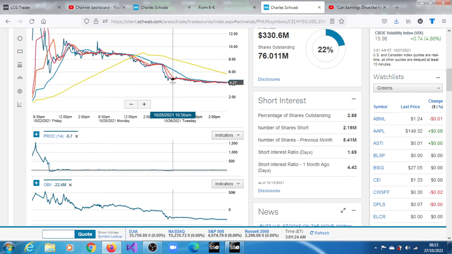It may have been contained, but it doesn't mean that it will not extend, depreciate further. So any direction we see from here can give us a better picture.